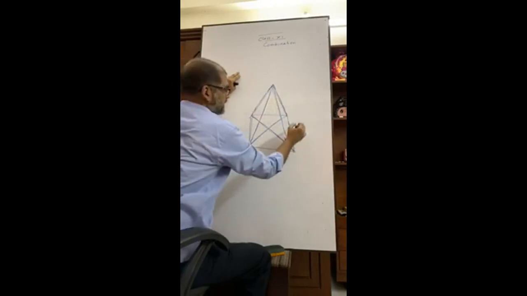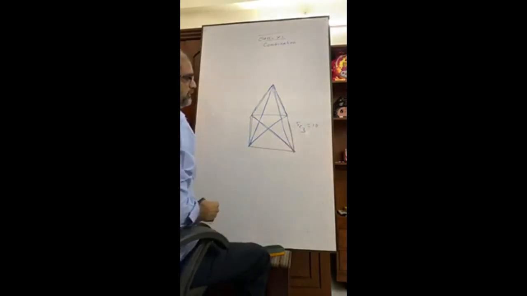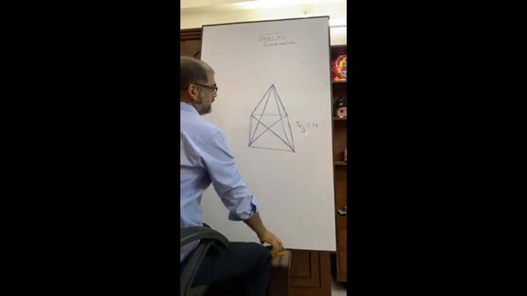Have you seen? The total is 10. 5C3 equals to 10. There are 10 triangles. You can draw it at home.